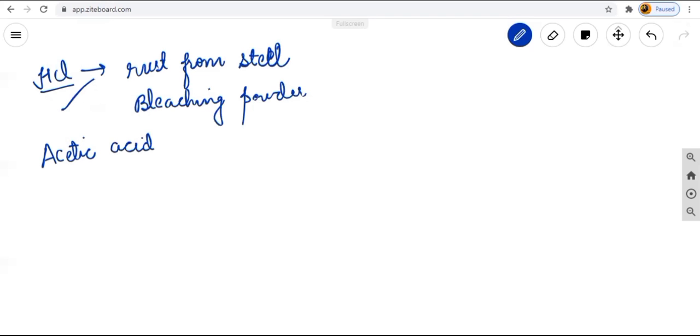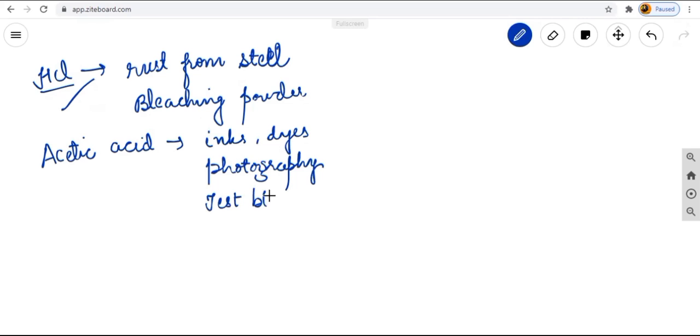And the last one is known as your acetic acid. Acetic acid के बारे में मैंने आपको पहले ही बताया था. These are used in your inks, your dyes, your textile dyes, or we can say fixer in photography. Photography में भी आपका acetic acid use होता है. As a fixer in photography, we can say it can be used to test the blood, test blood samples. That is used in your acetic acid in laboratories.